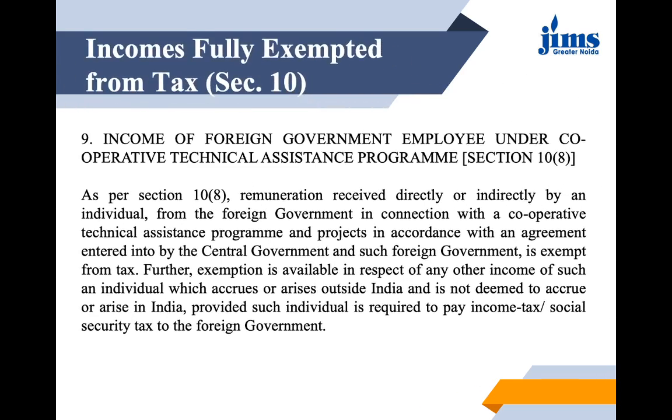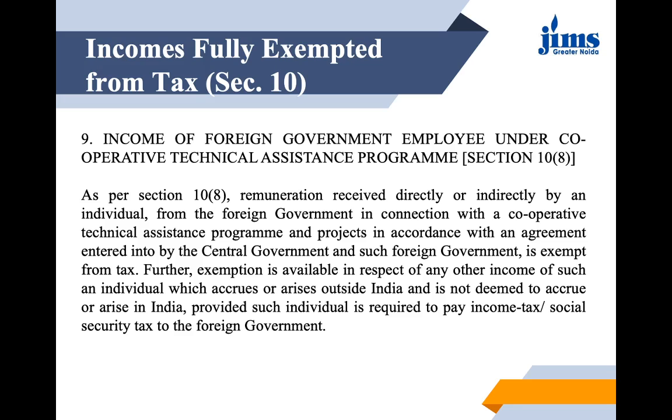Let us see another: income of a foreign government employee under a Cooperative Technical Assistance Program. Subsection is 8 here. Remuneration which is received directly or indirectly by an individual from the foreign government in connection with a cooperative technical assistance program and a project which is running in accordance with an agreement entered into by the central government and that foreign government is exempt from tax.